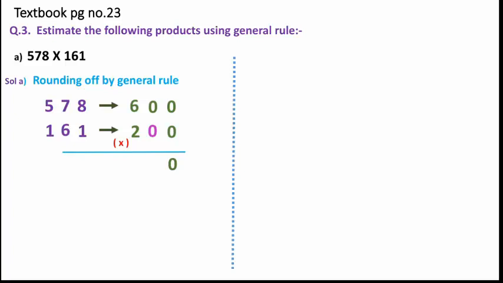So 0 multiplied with 0 will give us 0, 0 multiplied with 0 will give us 0, 0 multiplied with 6 will give us 0. Then cross that ones place. As such the multiplication is over for that ones place. Now take the tens place digit of the second number and multiply in the same manner. So again 0 we will multiply with 0, so we get 0. 0 multiplied with 0 will give us again 0. 0 multiplied with 6 will give us again 0. Now you have done the multiplication for ones as well as for the tens place.